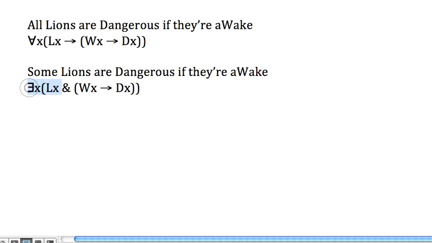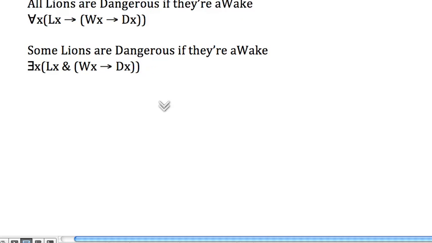If particular, get a form like this going, and then ask yourself, in the universal case, take any old lion. What am I being told about it? In this case, take a lion that fits the case we're talking about, that fits the situation we're talking about. What am I being told about it? And you notice the similarity here. The predicate's the same in both cases. That seems like it should be true, and it is.